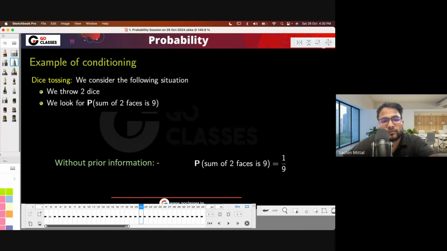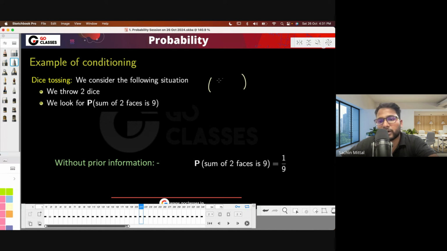For example, consider the following situation: we throw two dice, and we look for the probability that the sum of the two faces is 9. If you calculate this probability, it is basically 1 by 9. Why? If you are tossing two dice, what are the pairs where you will get 9? With 1 you cannot get 9 because 8 is required.